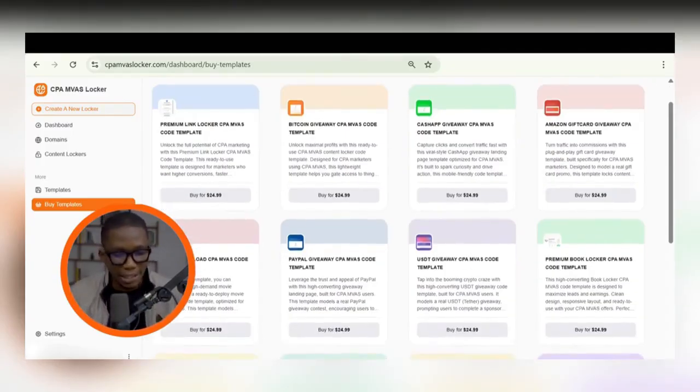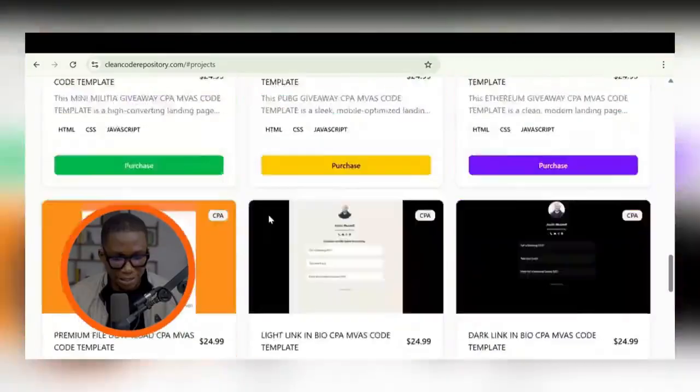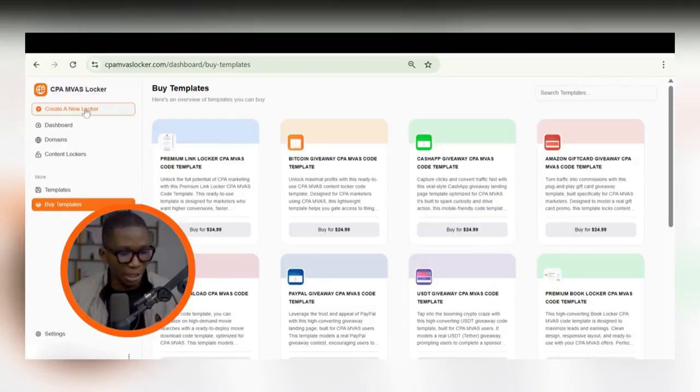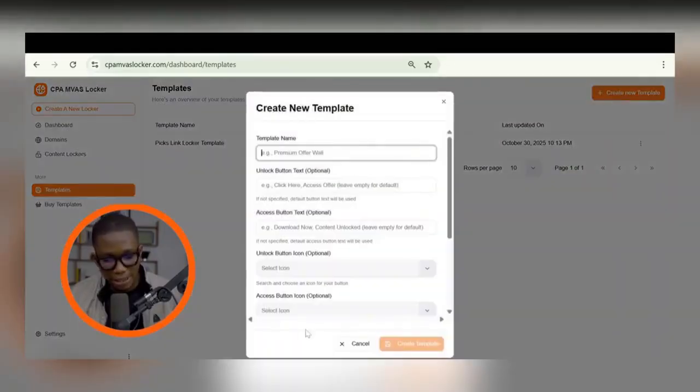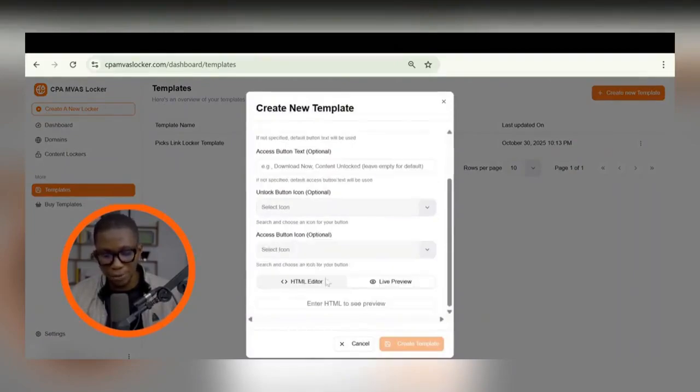So you can see there are different templates here. This Amazon gift card giveaway template, this is like a Cash App giveaway template. If you go to the major website, you can see the same exact code templates are there, but you can message these people and say, hey, I'm building a funnel like this, I need a template like this, I need you guys to write the code for me. So they write code for you and develop what you want. When you take that piece of code and come into CPA Inverse Locker, you click on templates, then click on create new template. When you paste the code down here, it shows up here when you click on live preview. That's how it works.